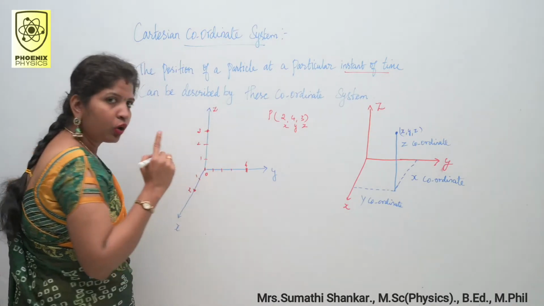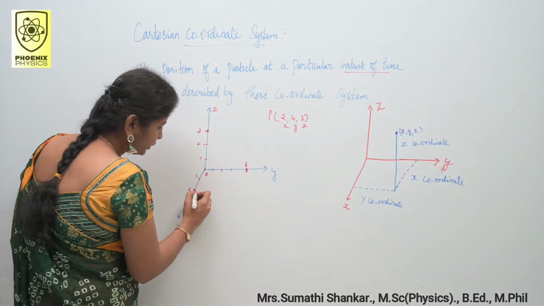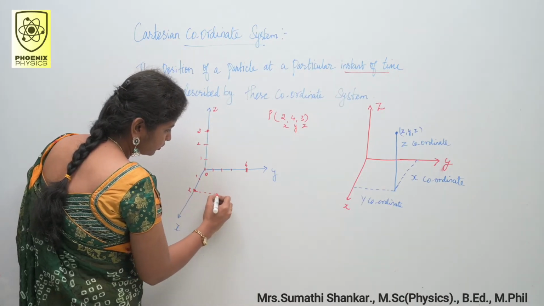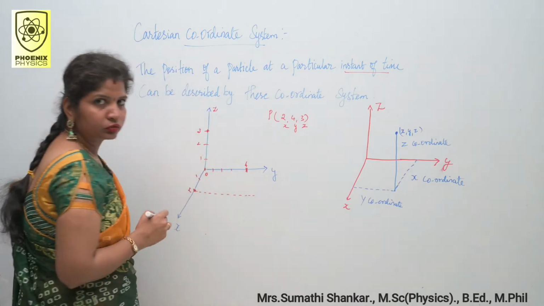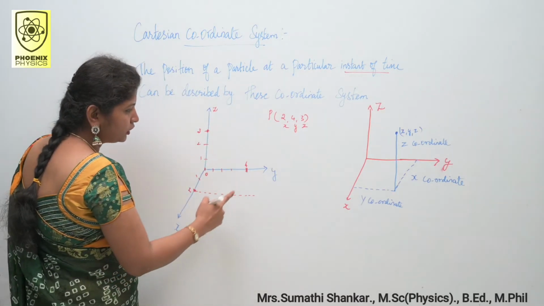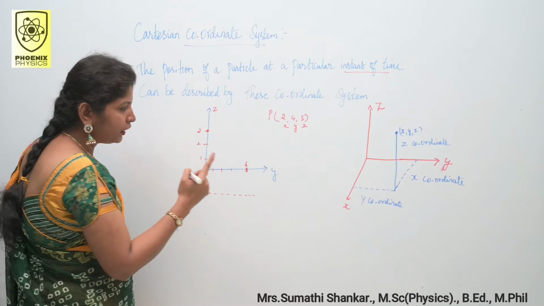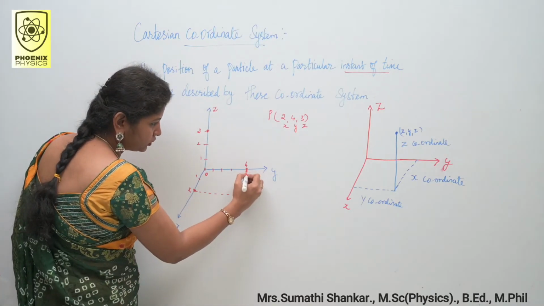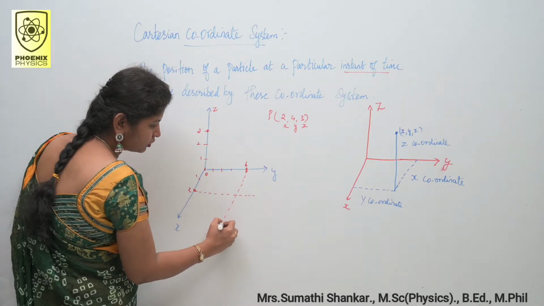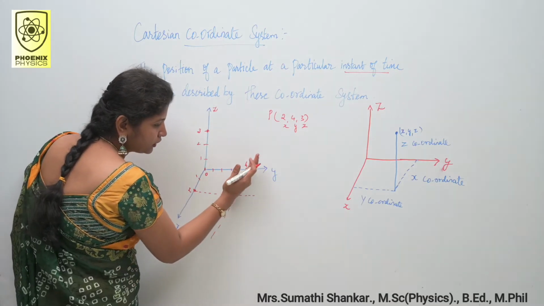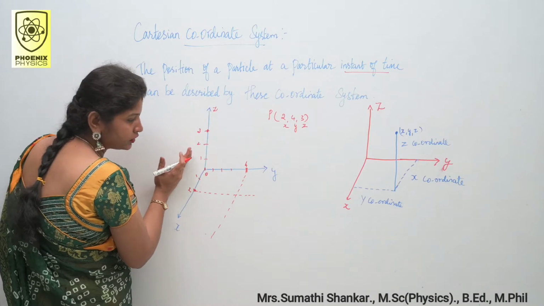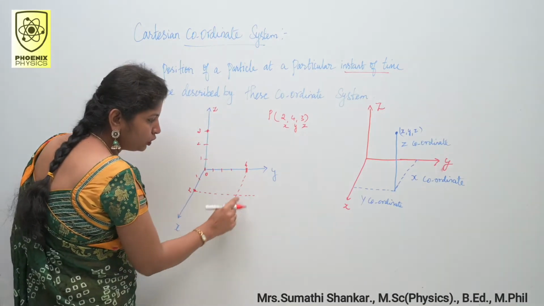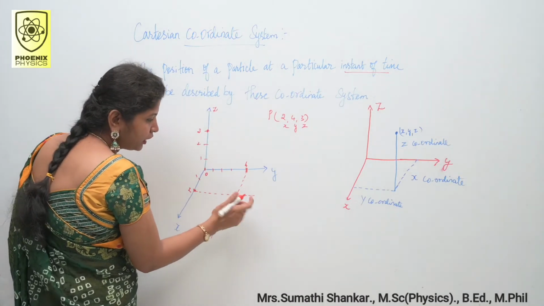That is, you draw one parallel line from x axis to y axis like this. Okay. Then you draw one parallel line from y axis to x axis like this. Okay. This line is parallel to x axis and this line is parallel to y axis. These two lines meet at this point.